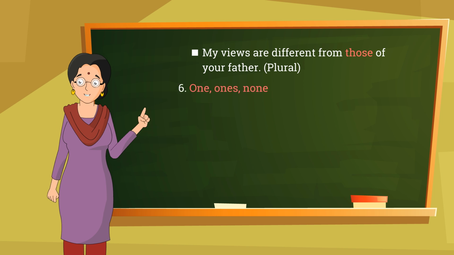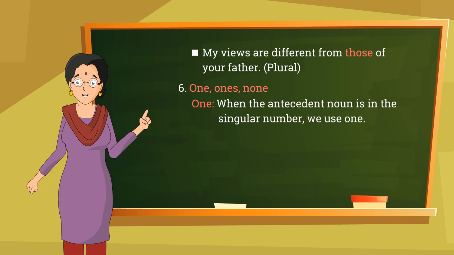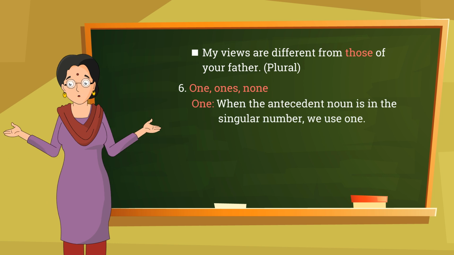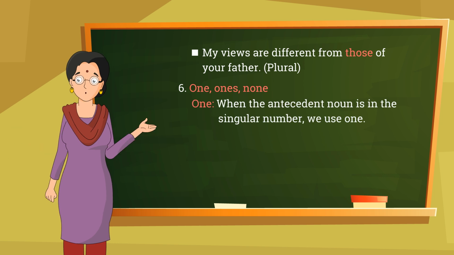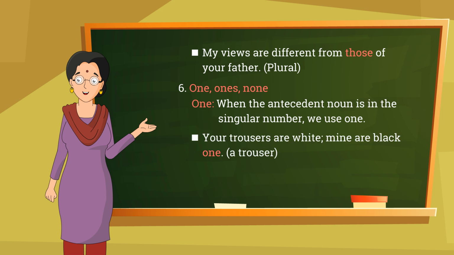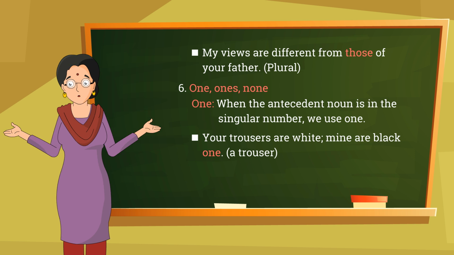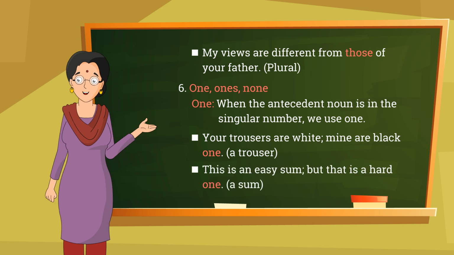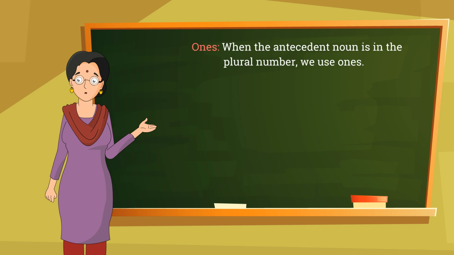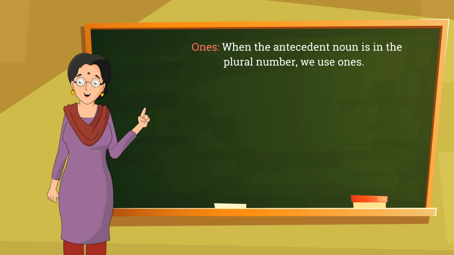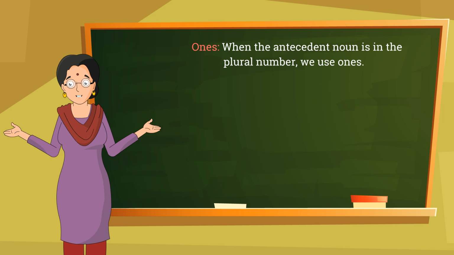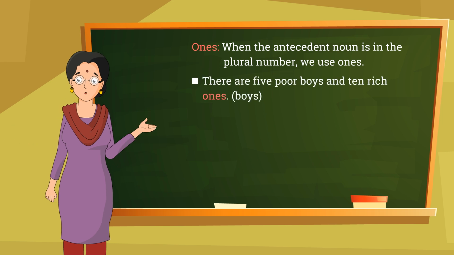One, one's, none. One. When the antecedent noun is in the singular number, we use one. Your trousers are white, mine are black. One, a trouser. This is an easy sum, but that is a hard one. A sum. Ones. When the antecedent noun is in the plural number, we use ones. There are 5 poor boys and 10 rich ones.